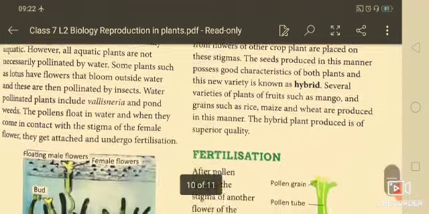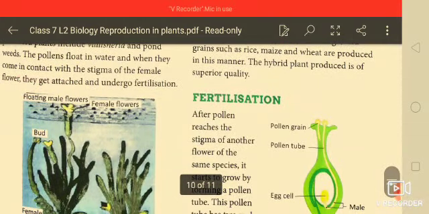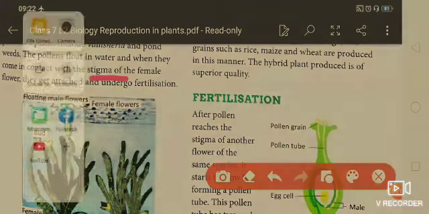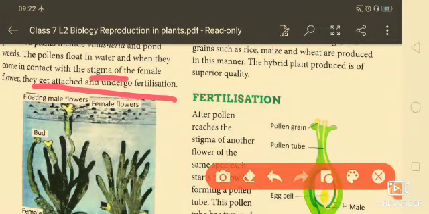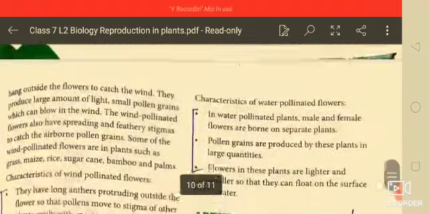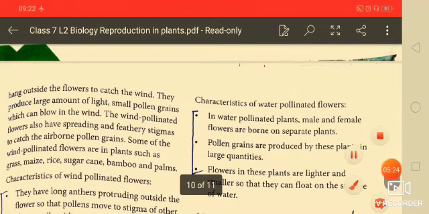The pollen floats in water, and when it comes in contact with the stigma of the female flowers, it gets attached and undergoes fertilization. You are seeing this here in the given diagram. So the next one is the characteristics of water-pollinated flowers.